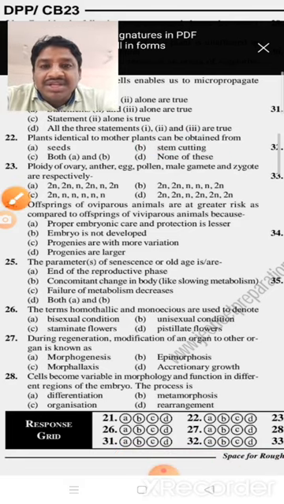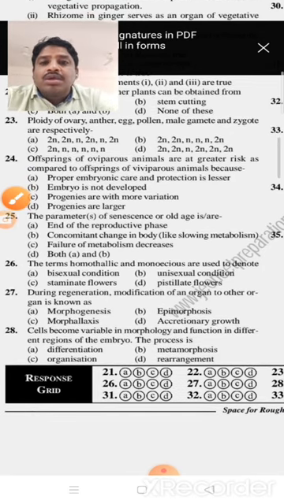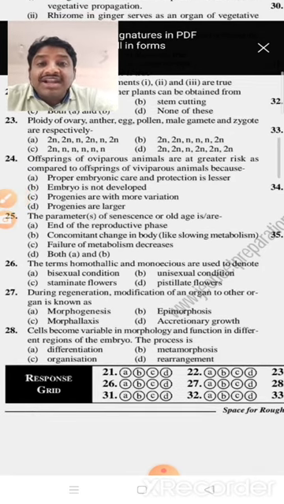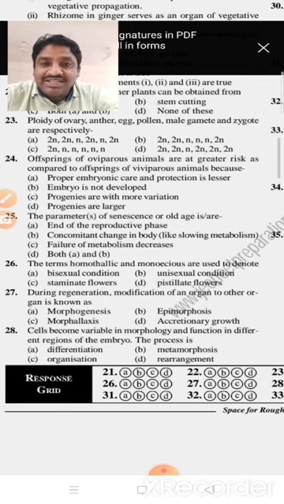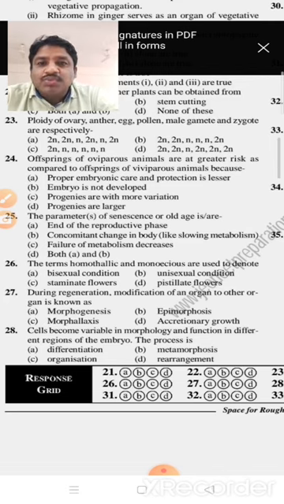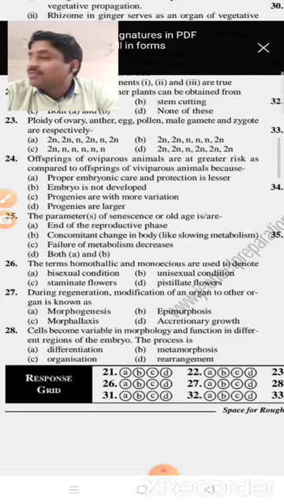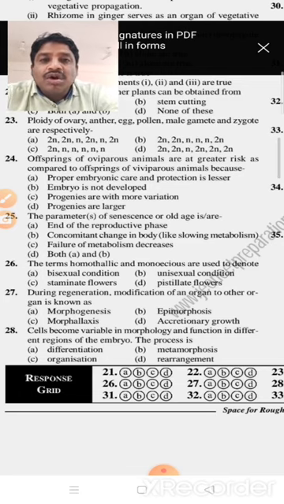Okay, so next, the ploidy of ovary, anther, egg, pollen, male gamete and zygote are respectively, the question says. Ploidy means the chromosome condition. Suppose, ovary: the ovary is always diploid in condition. Anther is diploid in condition.